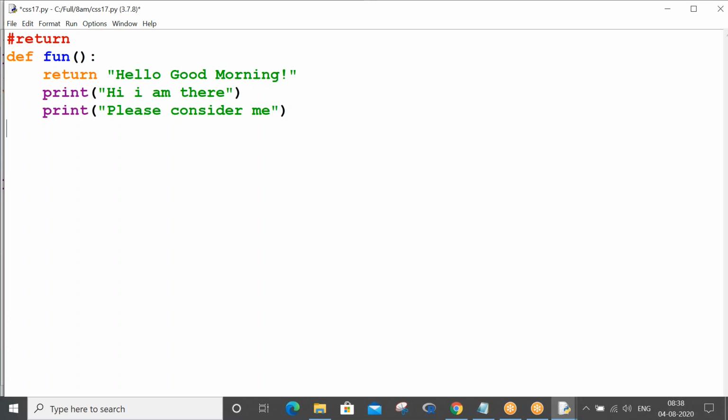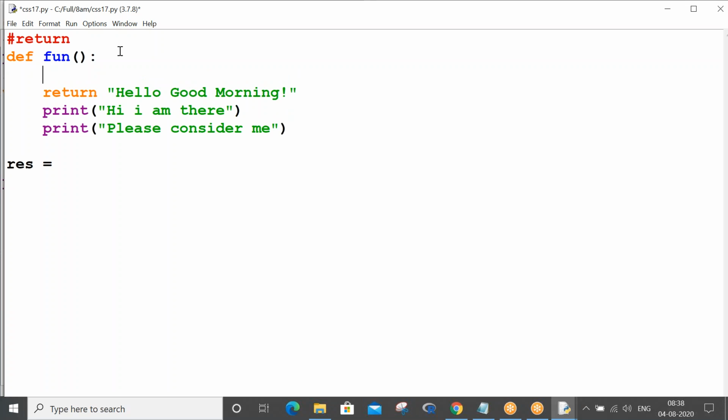Now you see whenever your function is giving a return statement. Before return let me write a print.